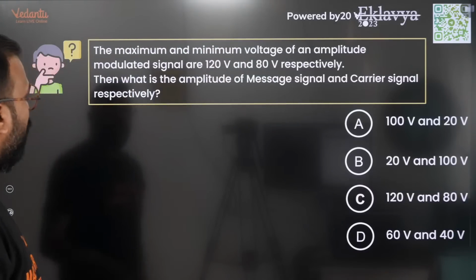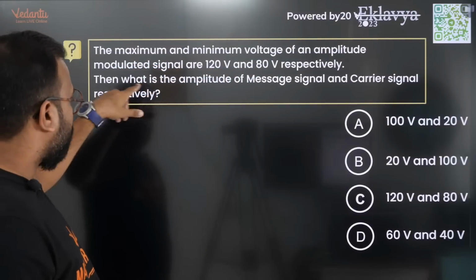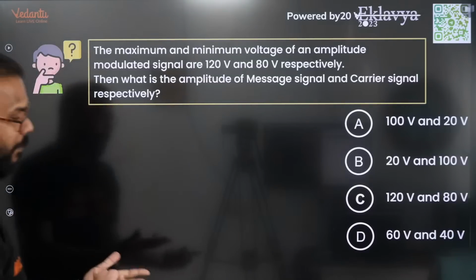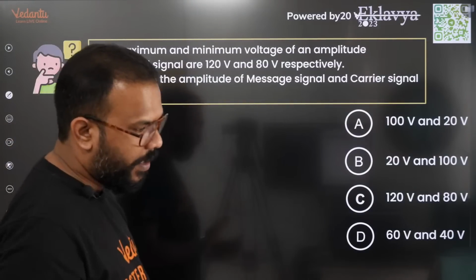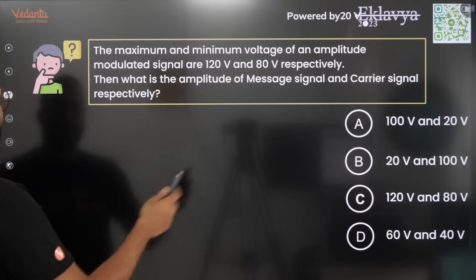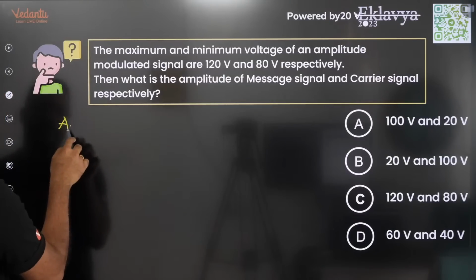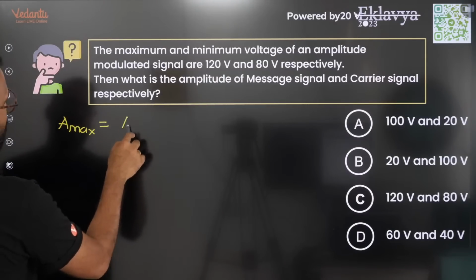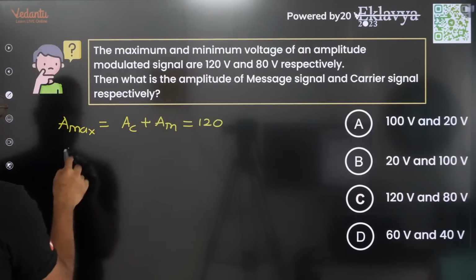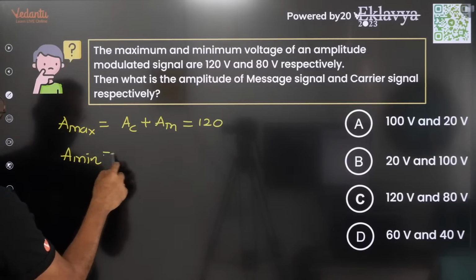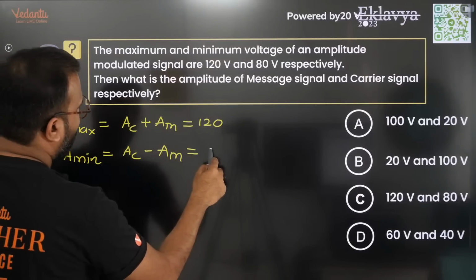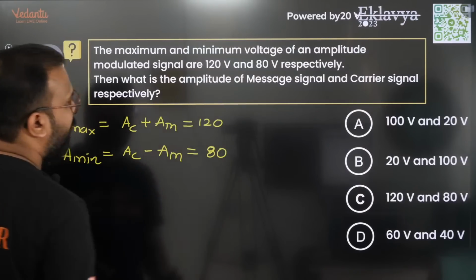Principles of communication. So the maximum and minimum voltage of an amplitude modulated wave are 120 and 80 volts. First of all, you need to understand that this is AM, where a carrier wave is overlapped over a message signal so that the communication can happen. So the maximum amplitude is amplitude of carrier wave plus amplitude of message wave, and this is equal to 120. And the minimum amplitude is amplitude of carrier wave minus amplitude of message wave, and the value is given to be 80 in the question.